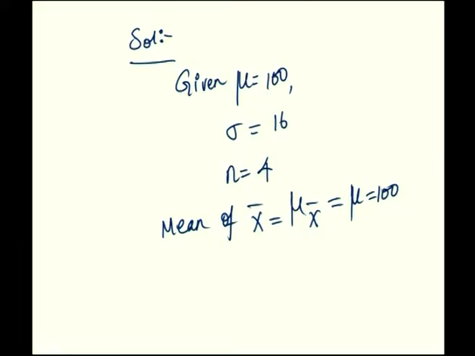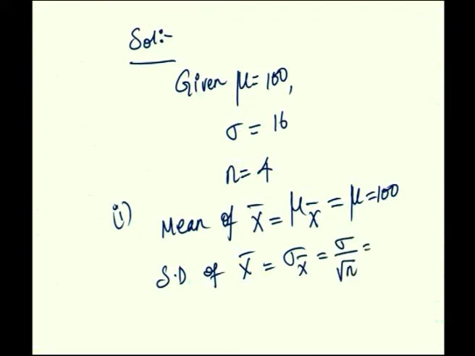Even the sample values are not given for calculation like summation x into p of x or integration x into f of x dx. Here we have to use the theorems from the previous session. Mu of x bar is mu, therefore equal to 100 and standard deviation of x bar for the first case, sampling with replacement, is sigma x bar equal to sigma by root n. Sigma is 16, so divided by root 4 which is equal to 16 by 2 equal to 8.